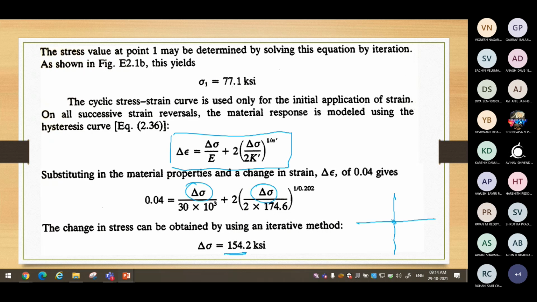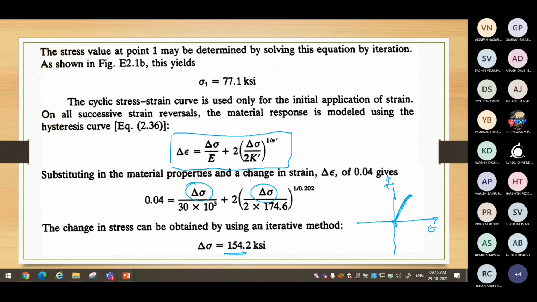We have started from 0. The material followed this particular path. This axis is stress, the sigma axis. This axis is the epsilon axis. The material followed this stress strain behavior. The relationship between stress and strain is this. Physically, that you have to understand. It is not a curve simply. The relationship between stress and strain followed this particular law, this particular path.